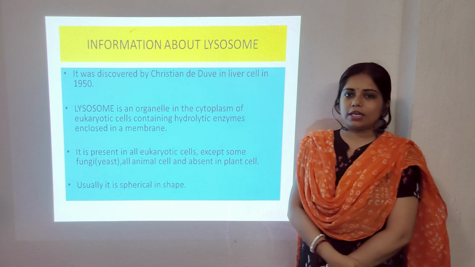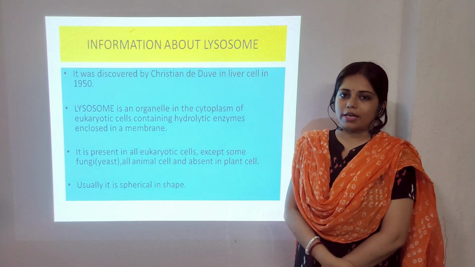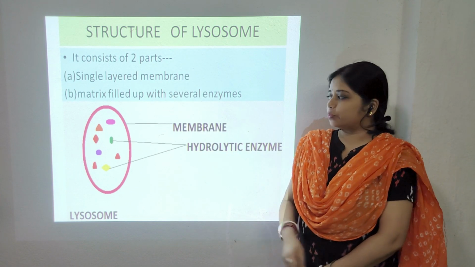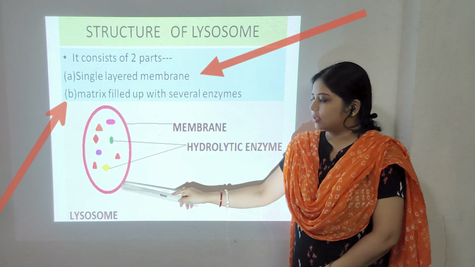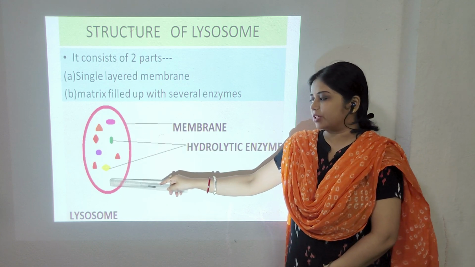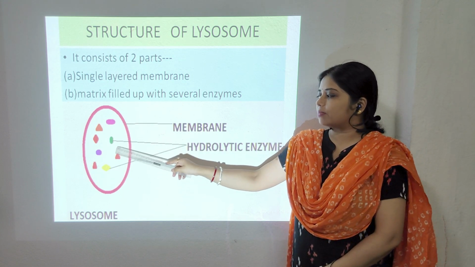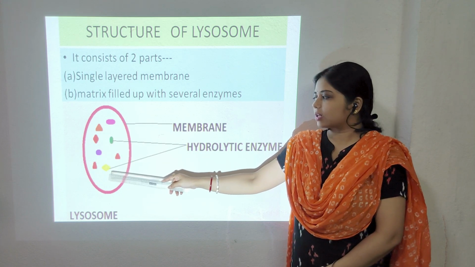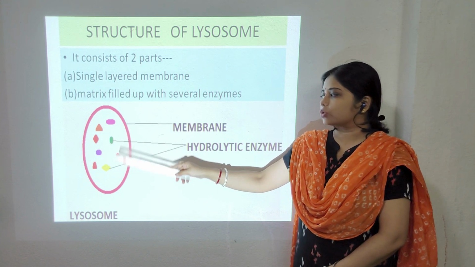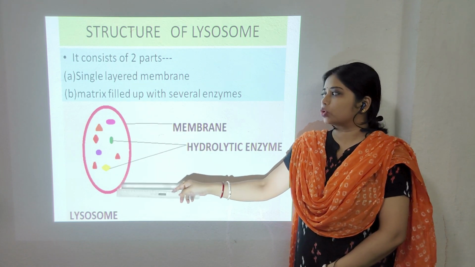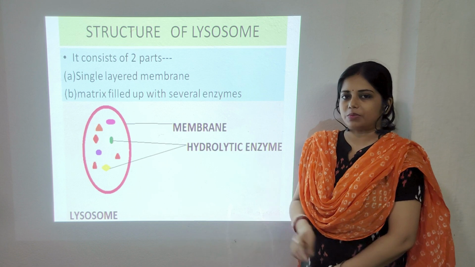Now we will see the structure of lysosome. It consists of mainly two parts, a single layered membrane and the matrix inside the membrane. The matrix inside the membrane usually contains different types of enzymes. And depending on what is present inside the matrix, lysosomes are of different types.